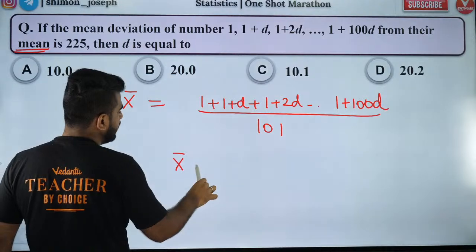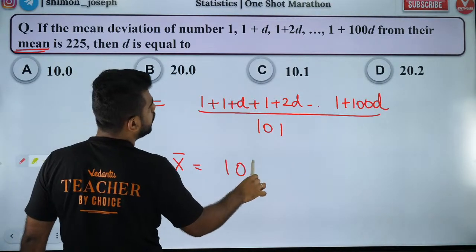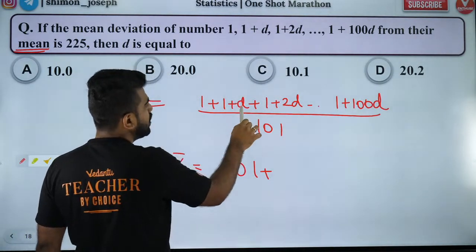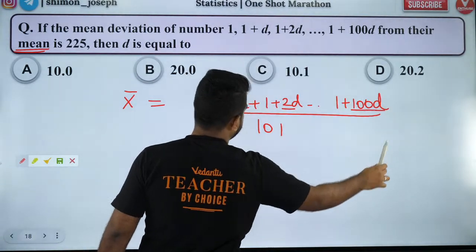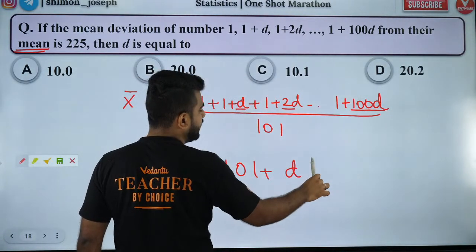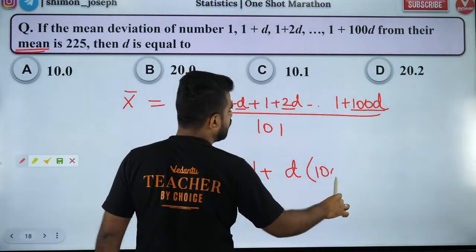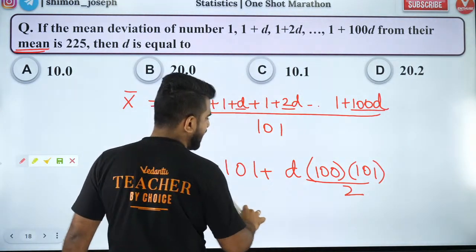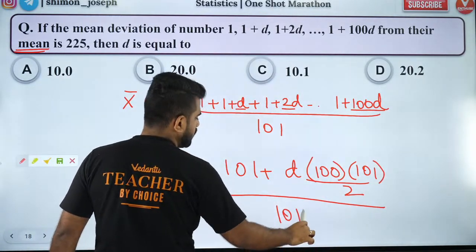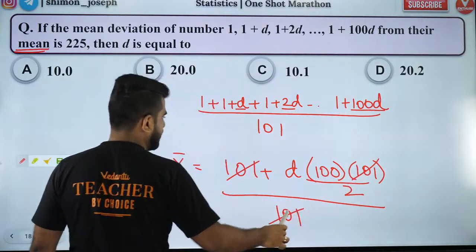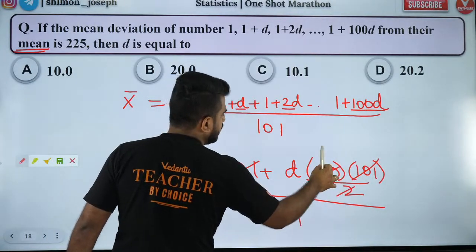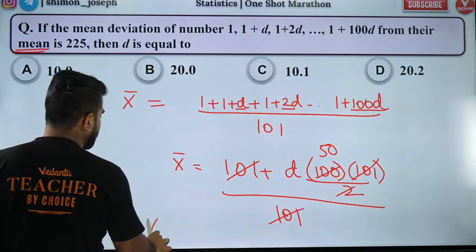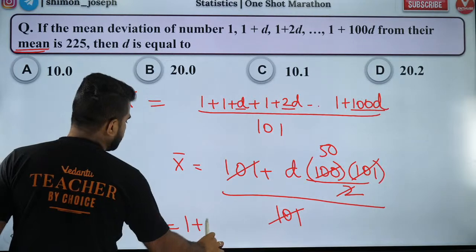So what is the mean? It's going to be 101 plus d plus 2d till 100d. If I take d common, it is the summation of 1 to 100, which is n into n plus 1 by 2, divided by 101. So 101 gets cancelled, and 100 by 2 becomes 50. So the mean is 1 plus 50d.